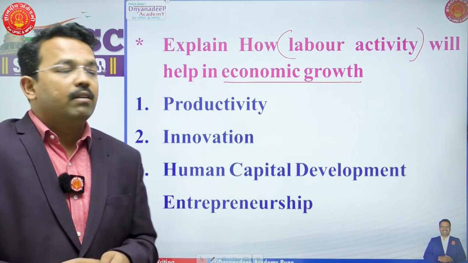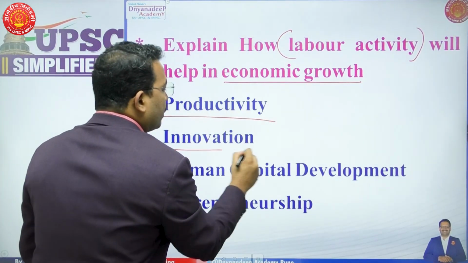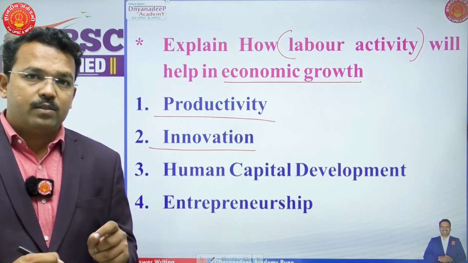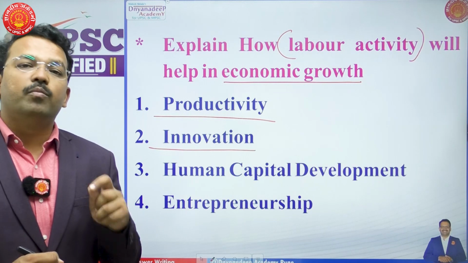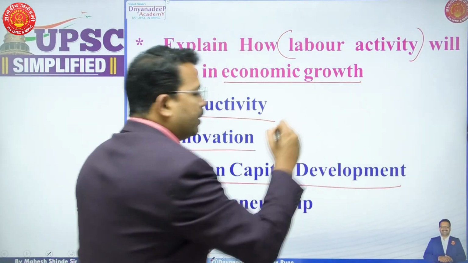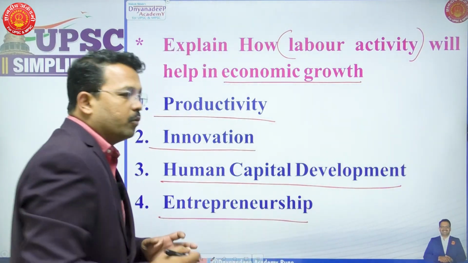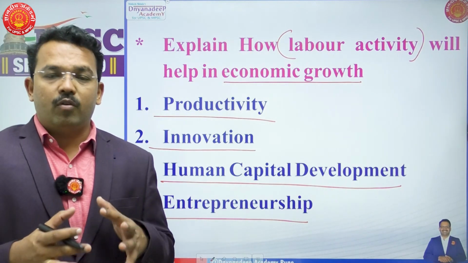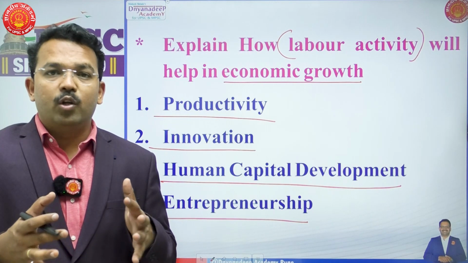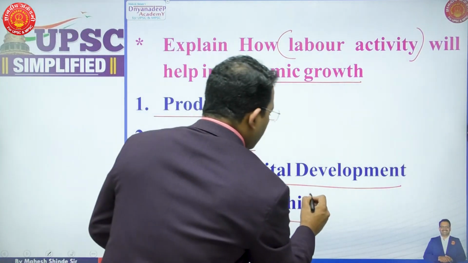So increased labor activity will lead to increased productivity. It will lead to more innovation. The more innovation you have, less money, fewer resources, less capital will give you more output. Human capital development is the most important part of any labor activity. Next one is entrepreneurship, which is the most important objective of government. Government wants this young generation to develop a skill, develop innovation, and develop their own human capacities to be good entrepreneurs.